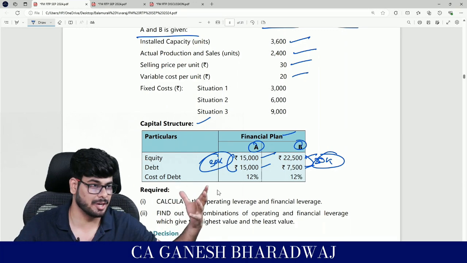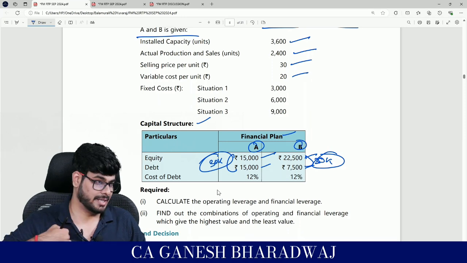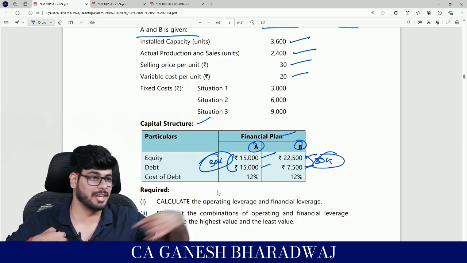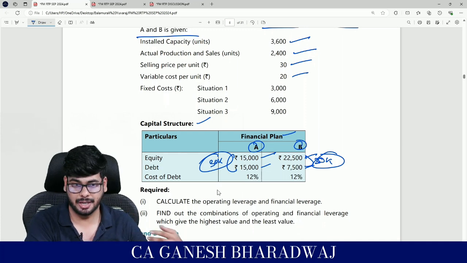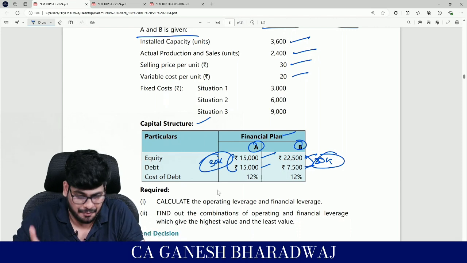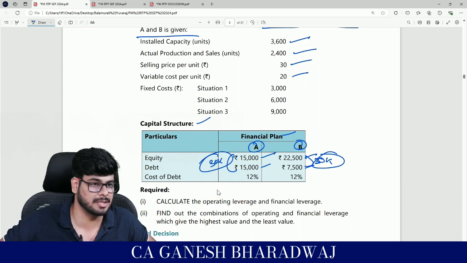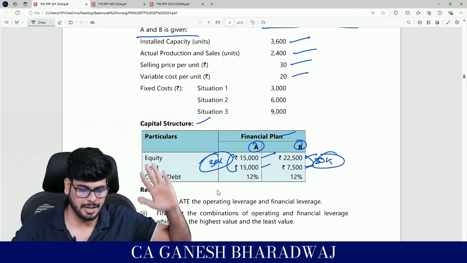Because of trading on equity, if your ROI is greater than your KD, you will say that your leverage is working in your favor. The moment ROI drops and it falls below your KD, now you will say that someone else is eating my piece of cake. Basically, from my share I need to give someone and I'm sacrificing something. The same leverage is working against you. Are you clear with this? That's why trading on equity comes in.